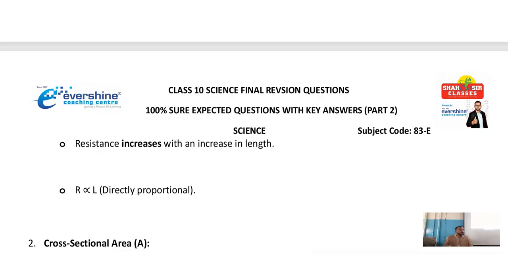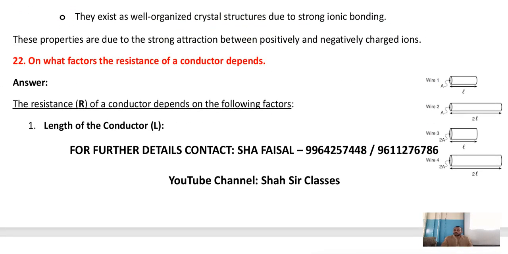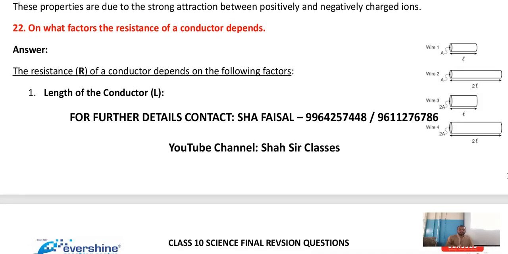On this, they may give you a diagram based question. Can you see this figure? A, B, C, D. This one has length L, area of cross section A. Length 2L, area A. Length L, area twice of A, 2A means double. Here 2L, 2A. Among these four options, which one is having high resistance? Based on the first condition, you have to analyze which is having the high resistance.